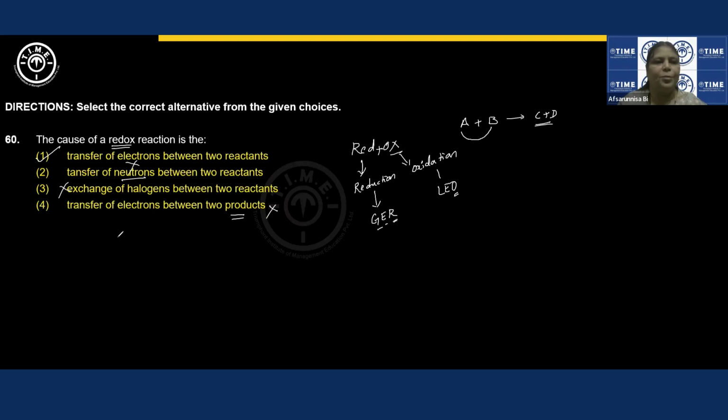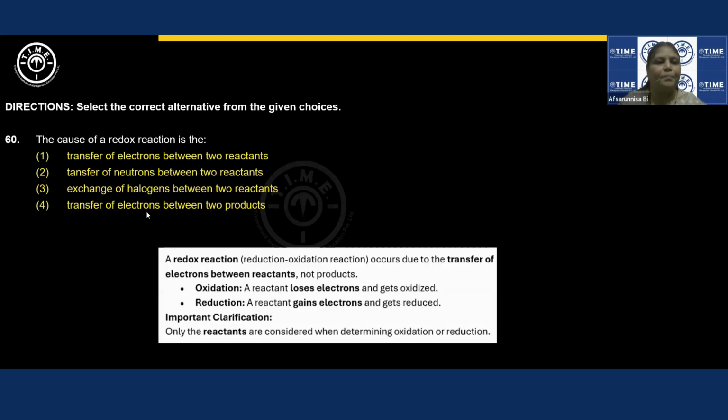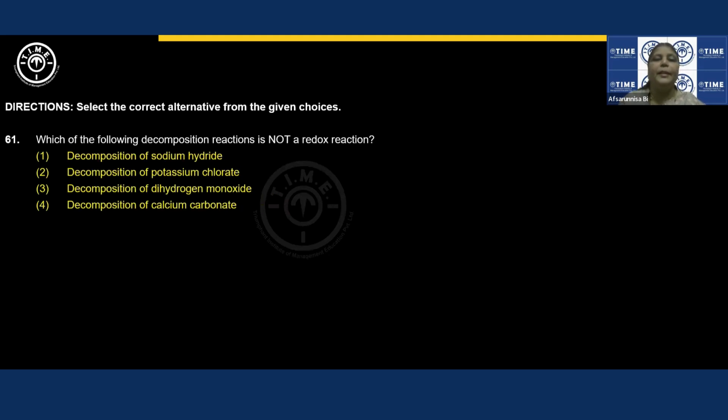Next question will also be related to redox because I have placed questions that way. If you want to understand more about this, then you can check back these solutions. Which of the following decomposition reactions is not a redox reaction? To identify a redox reaction, we need to identify the change in the oxidation state for the element on the reactant side and on the product side. Otherwise, we cannot identify whether the reaction is a redox reaction or not. But they didn't give you any reactions over there. So you need to write the reactions, right?